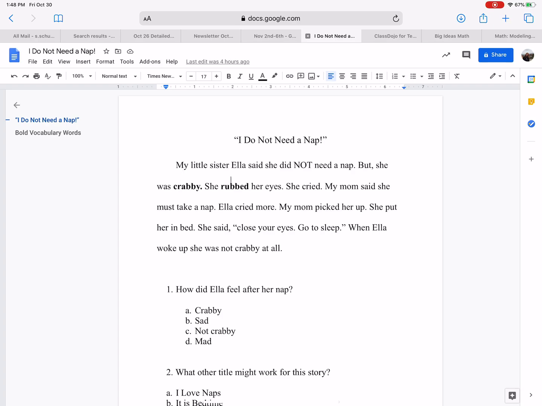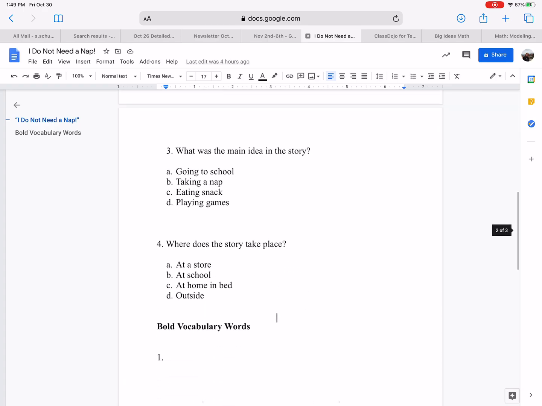My little sister Ella said she did not need a nap, but she was crabby. Now, crabby is one of our highlighted words, so we got to use context clues here to figure out what crabby means. She rubbed her eyes, so she was kind of scratching her eyes. She cried. Okay, if she's crying, that means she's really sad. She's very cranky.